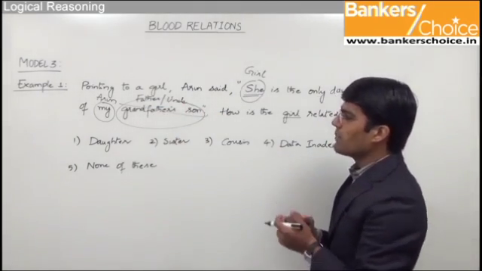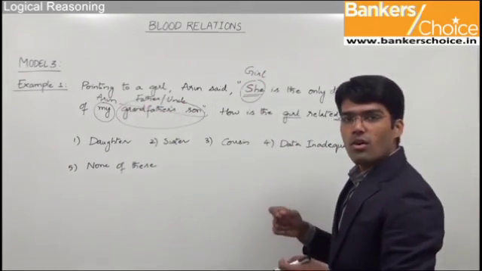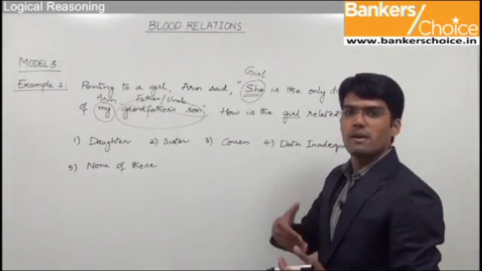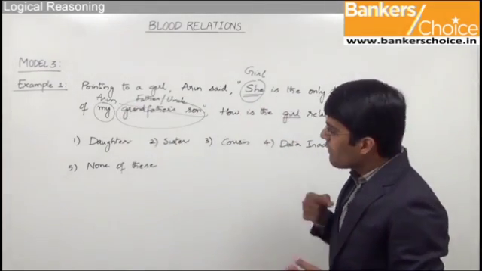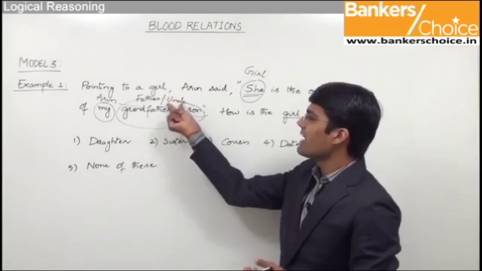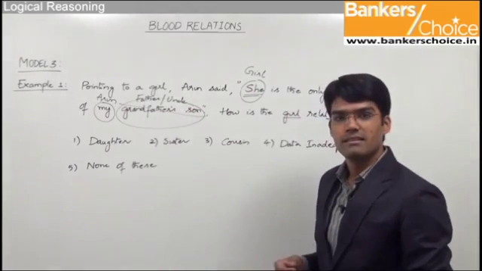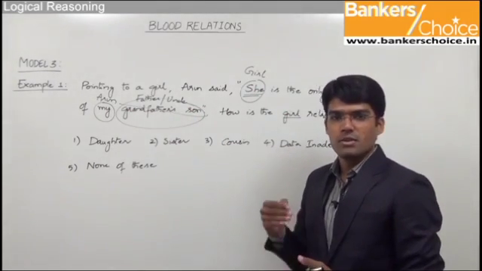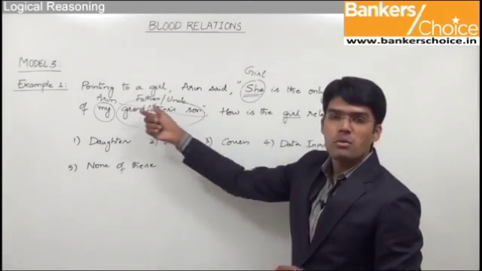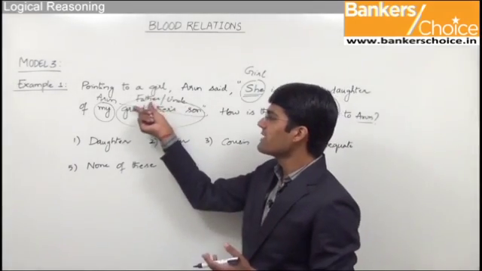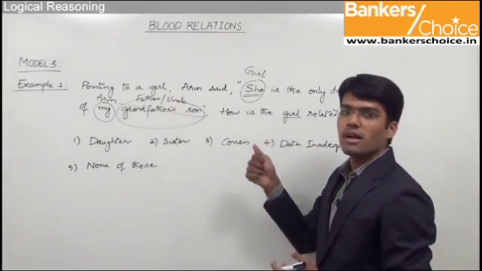Now let us try to take both the possible cases. The first case is girl is the only daughter of Arun's father. Only daughter of Arun's father will be nothing but Arun's sister. So we can say that the girl is the sister of Arun. But in case this person here is Arun's uncle, the statement becomes the girl is the only daughter of Arun's uncle. As we have discussed in the beginning of the session, daughter of your uncle is nothing but cousin. So here the girl becomes Arun's cousin. So if the person here is father, the girl should be Arun's sister, or if the person is uncle, the girl should be Arun's cousin.